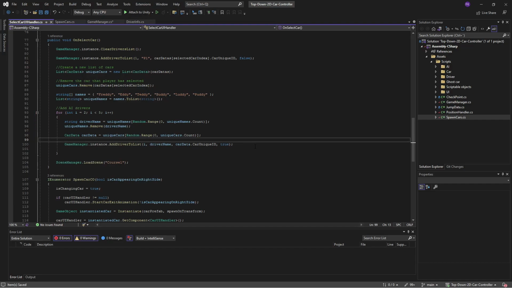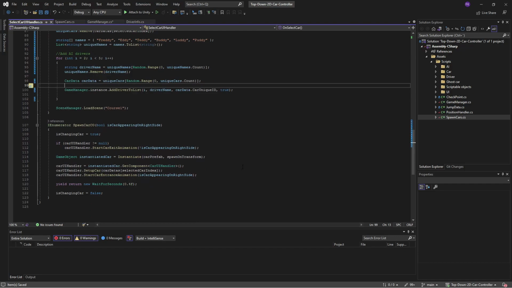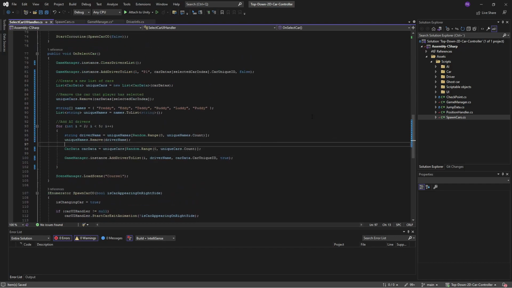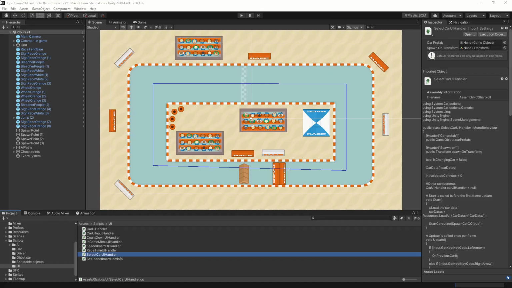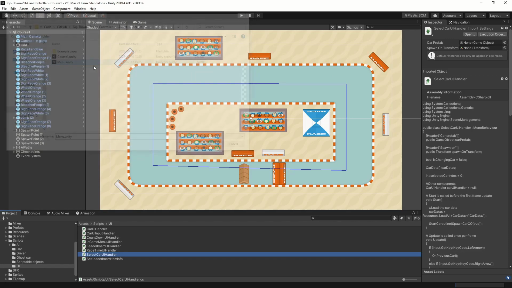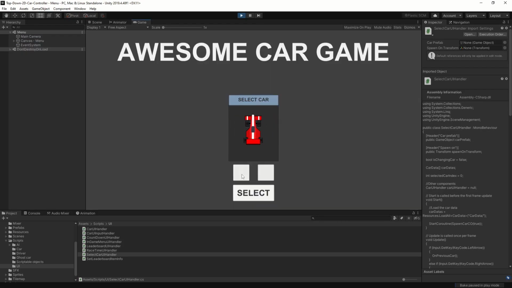Alright, so let's save that, and everything else should hopefully be fine. So let's go back into Unity. Oh, I need to save my game manager as well. So let's change our scene to our menu scene and take it for a spin. Alright, so my buttons have disappeared for some reason. Need to check out why. It shouldn't look like this on your end, hopefully.